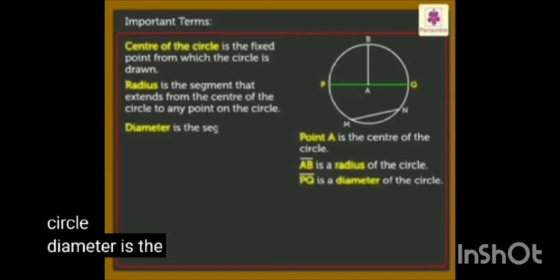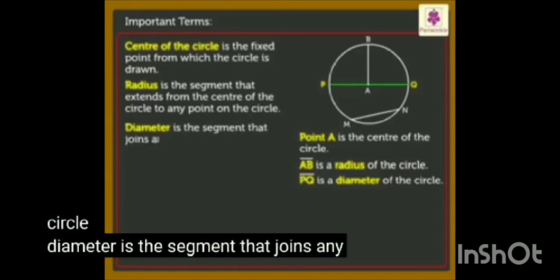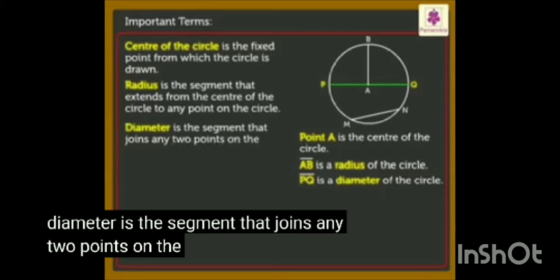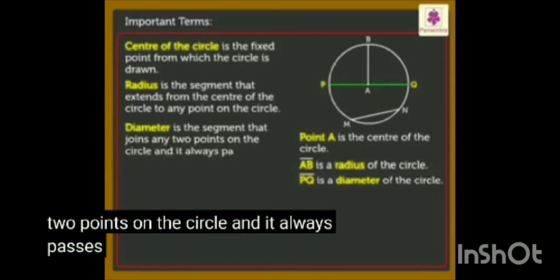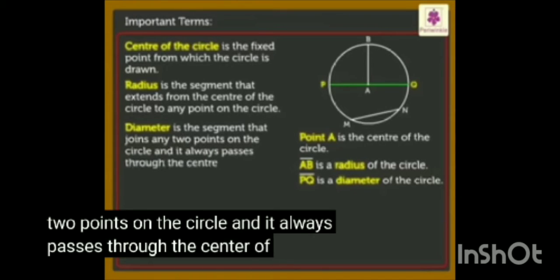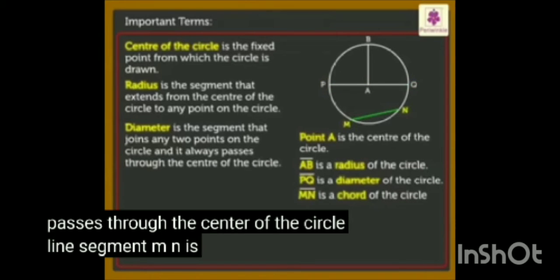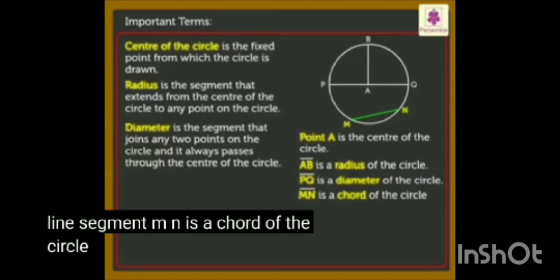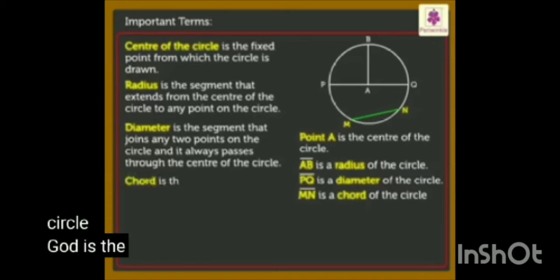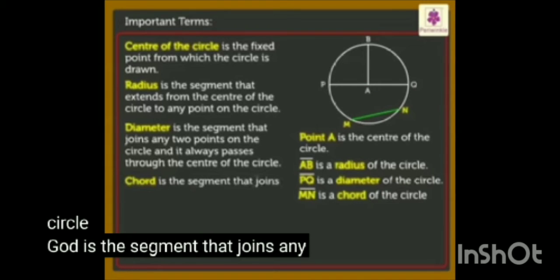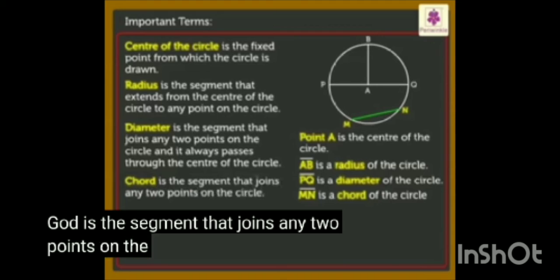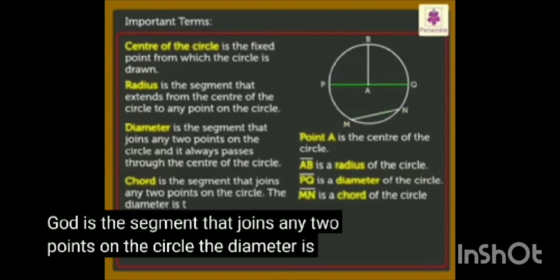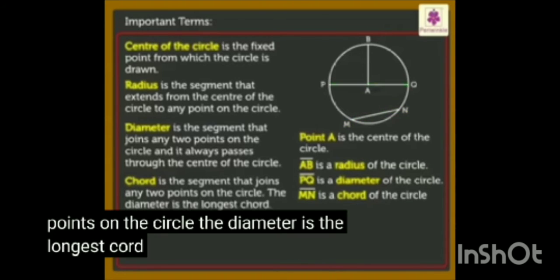Diameter is the segment that joins any 2 points on the circle, and it always passes through the center of the circle. Line segment MN is a chord of the circle. Chord is the segment that joins any 2 points on the circle. The diameter is the longest chord.